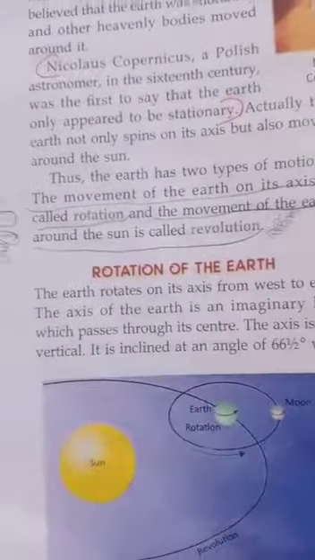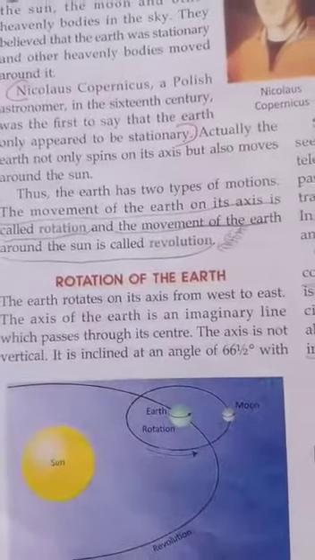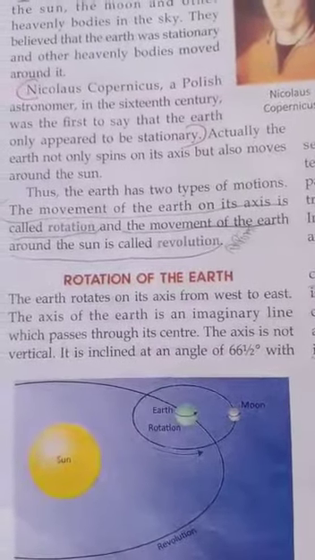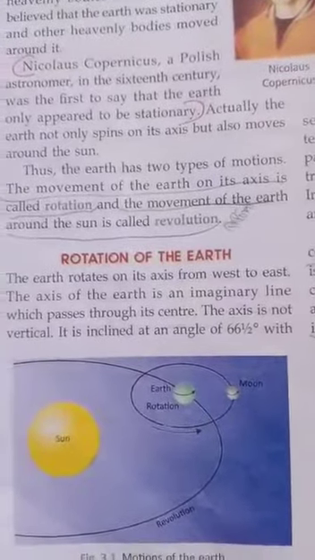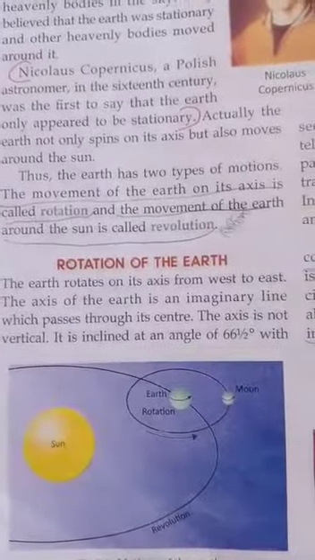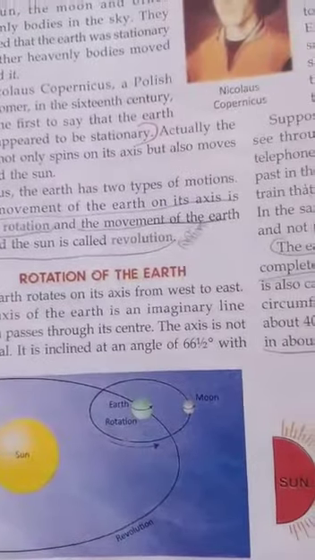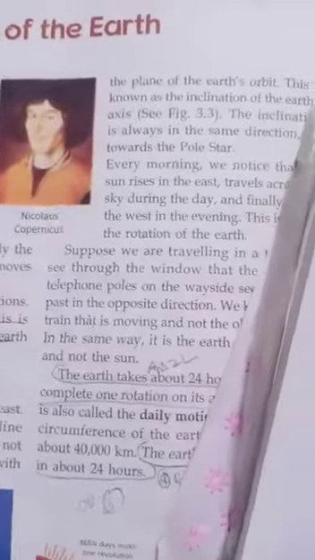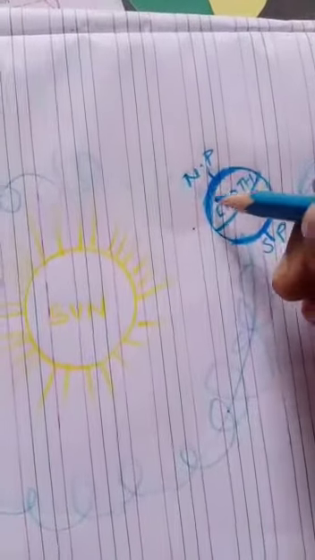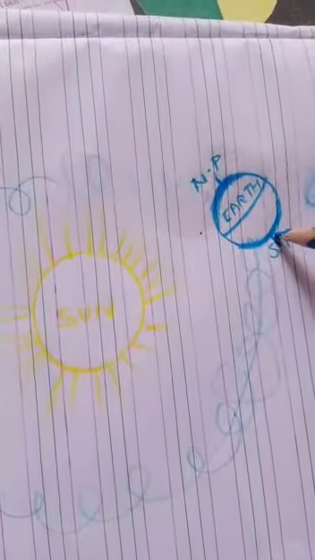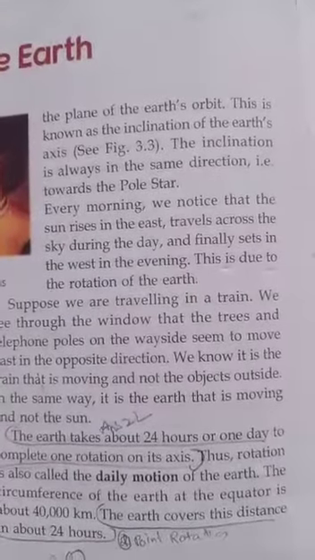Rotation of the earth: the earth rotates on its axis from west to east. The axis of the earth is an imaginary line which passes through its center. The axis is not vertical, it is inclined at an angle of 66.5 degrees with the plane of Earth's orbit. Inclined means tilted, not straight. This is known as the inclination of Earth's axis.